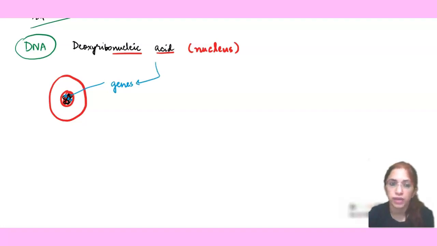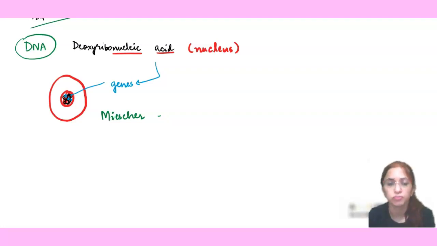In the initial days, when there was no technology in trend, there was a scientist named Meister, and at that time DNA was not known as DNA. This name came into existence a little later.